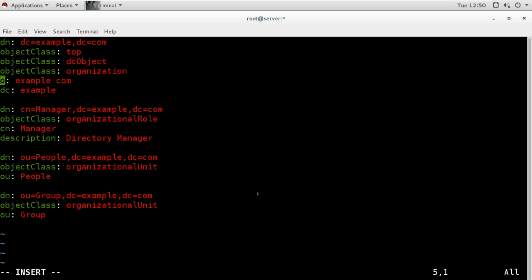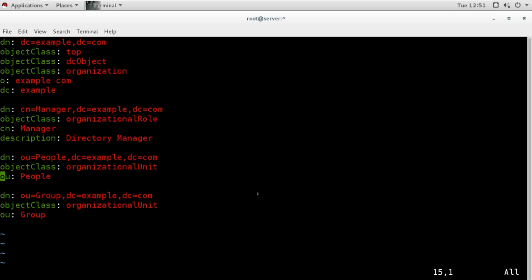So I have added the information for the object classes here: first, second, third and fourth. Now remember to make sure that you have a space in between this information, at least one line space. You can have more, but at least one line space you should give, otherwise it will not be separated. When you run the script, the script must know that this information is separated.